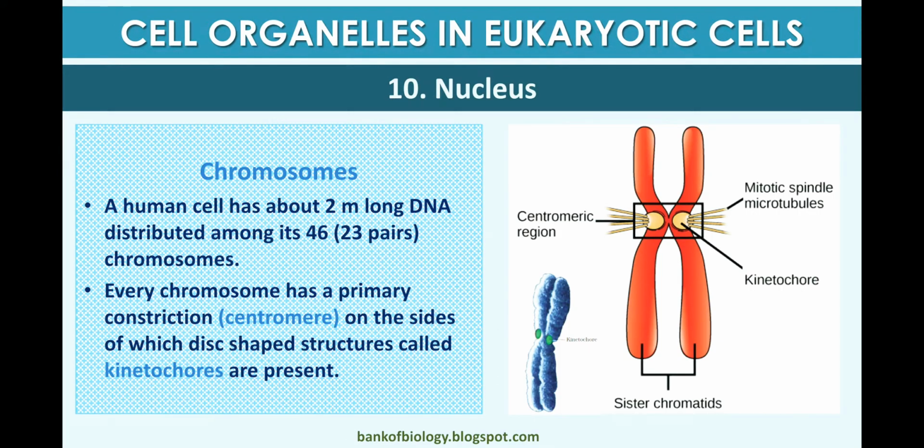Chromosomes. A human cell has 2 meters of DNA distributed among its 46 chromosomes, 23 pairs. Every chromosome has a primary constriction, the centromere, on the sides of which disc-shaped kinetochores are present.